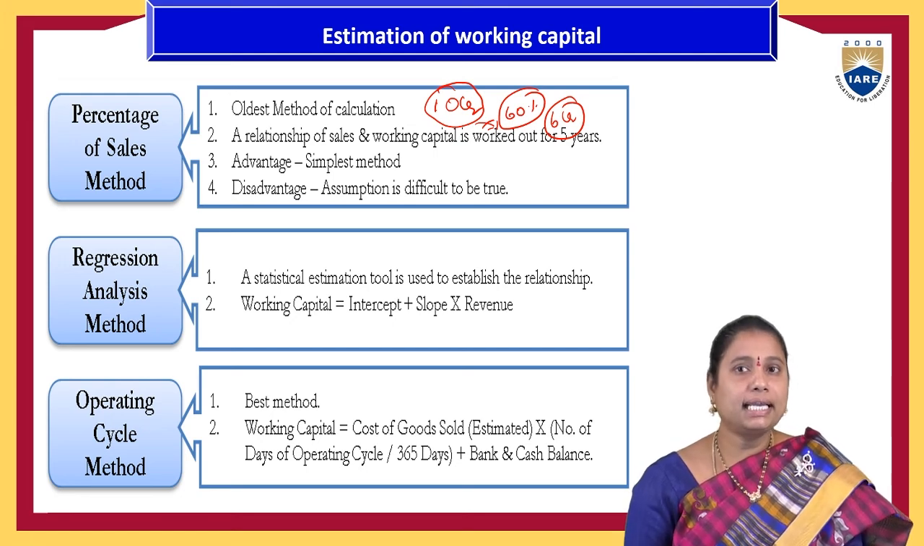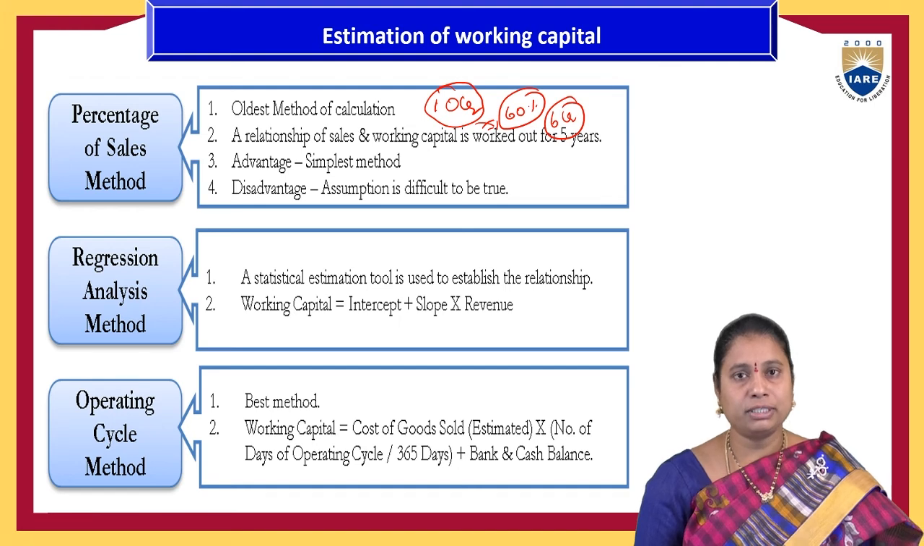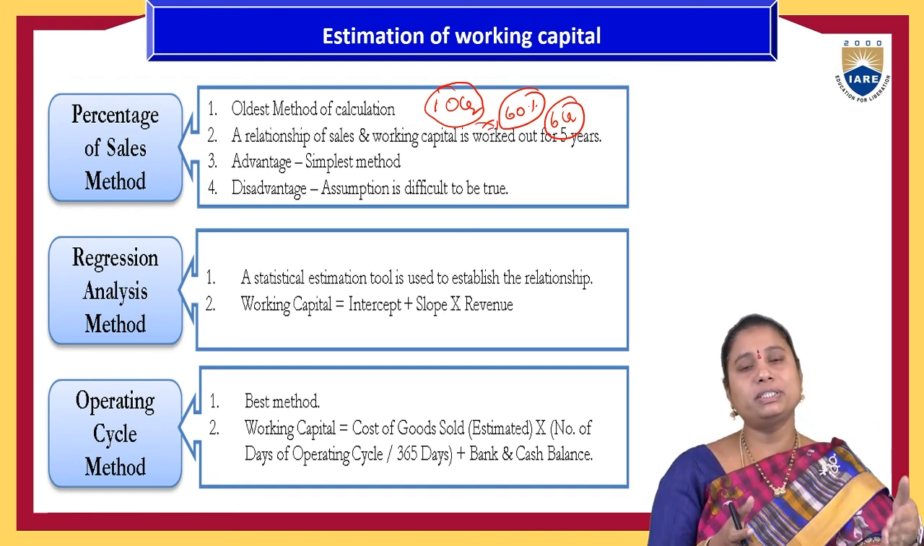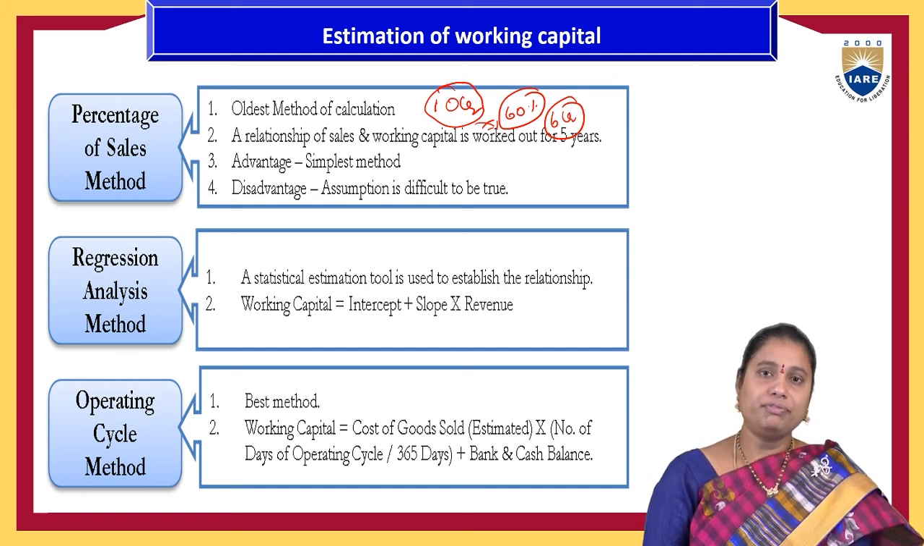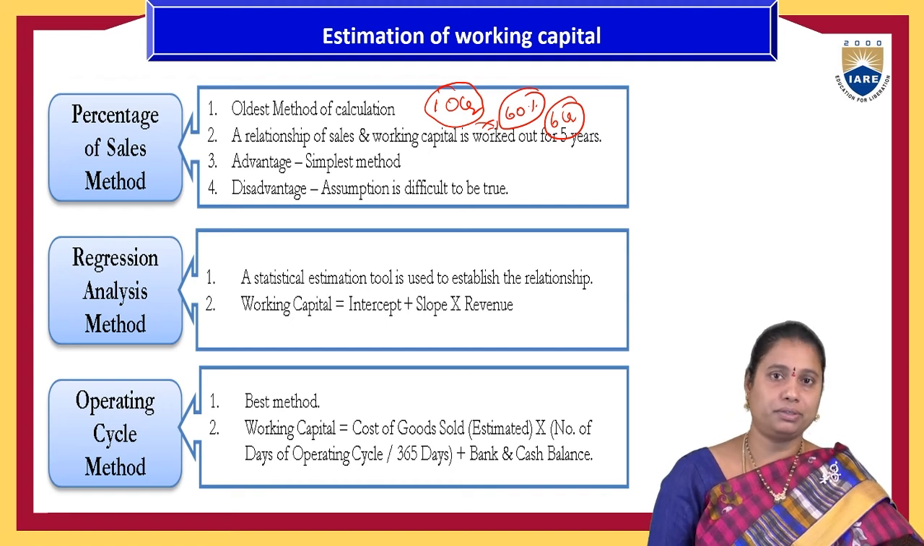And the operating cycle method. This is the best method, which is suitable for most business activities, that is, based on their business activities. So what is the expenditure required, and on that estimation basis, if they maintain those funds of working capital, then it is easy for them to maintain the best working capital management activities.